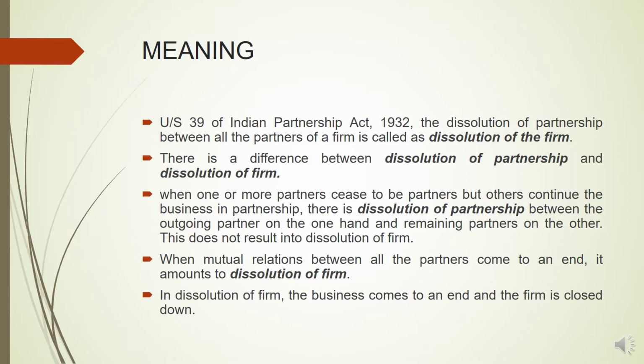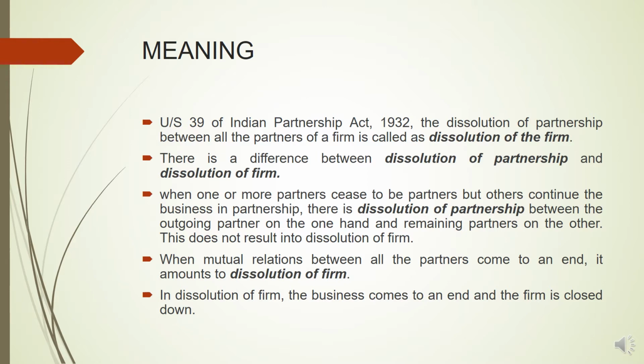So in this case, however, the agreement between all the partners has not come to an end, but only one partner is leaving the firm. So this is the case of the dissolution of partnership. But if the agreement between all the partners comes to an end, where all the partners are leaving the firm, then that is called as dissolution of the firm. And in that case, the business closes down and the partnership firm comes to an end.